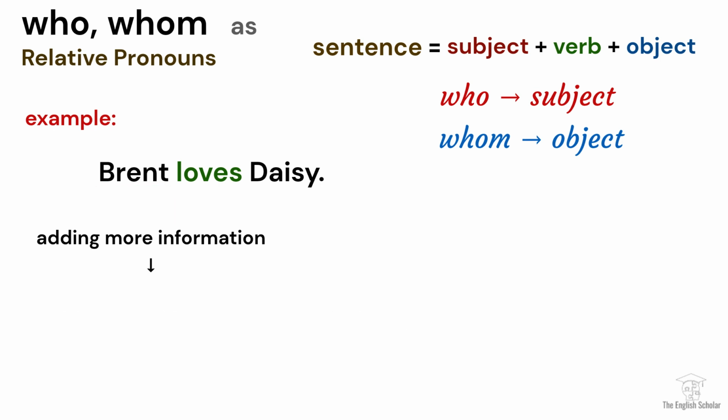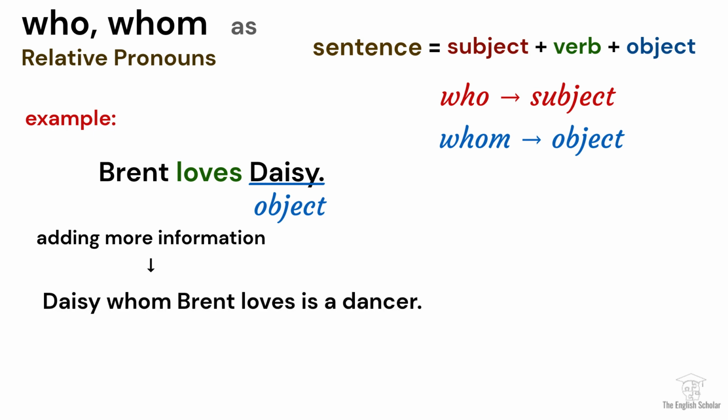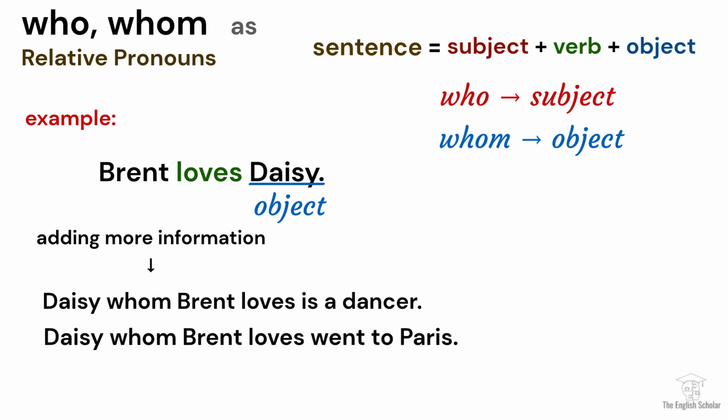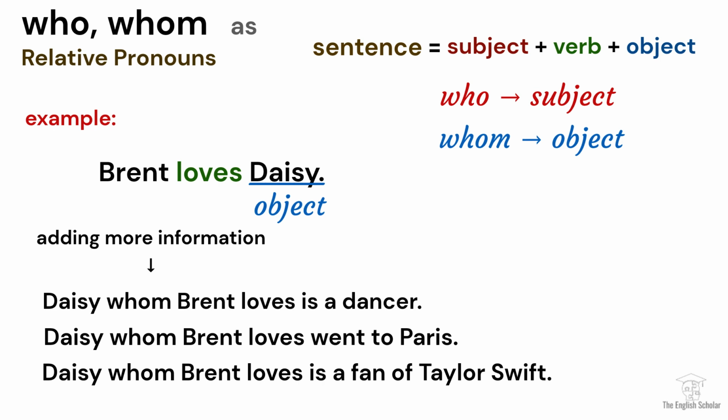Now, if I want to add more information and highlight Daisy, I will use whom because Daisy is the object in the original sentence or scenario. My sentence then could be, Daisy, whom Brent loves, is a dancer. Daisy, whom Brent loves, went to Paris. Daisy, whom Brent loves, is a fan of Taylor Swift.